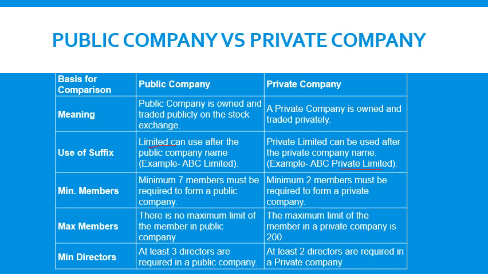Then the minimum number of members in a public company is 7 and maximum there is no limit. In case of private companies, minimum is 2 and maximum number of members is 200. Public company, there is no limit for the maximum number of members, but in private companies, maximum number of members is 200. And the minimum required directors for the public company is 3 and the minimum number of directors required for the private company is 2.